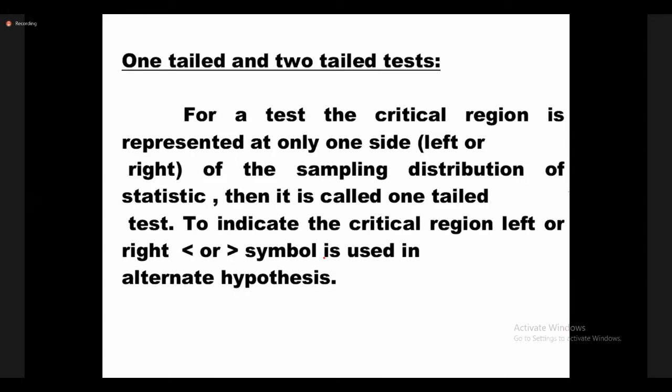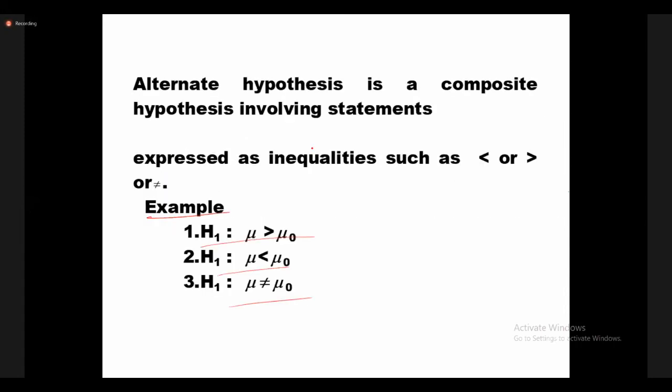Now, one-tail test and two-tail test. Simply, I will explain what a one-tail test and a two-tail test are. Just now we discussed the critical region, right? What is the critical region?